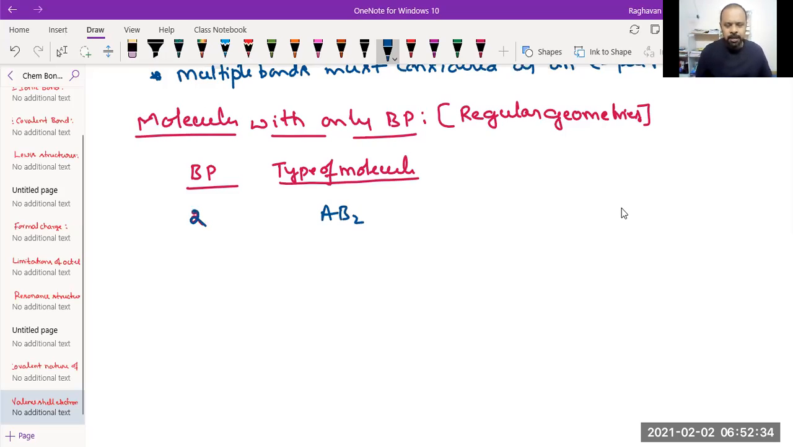Here, A is a central atom. It's been connected to two surrounding B atoms. So if A has to be connected to two surrounding B atoms, there should be two bond pairs. That's the simple expectation. So if bond pairs are two in the molecule, then the type of the molecule is AB2. Then what would be the structure?